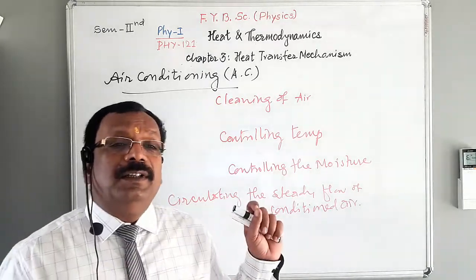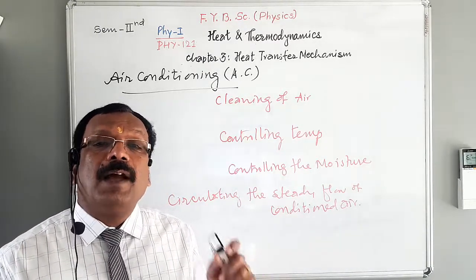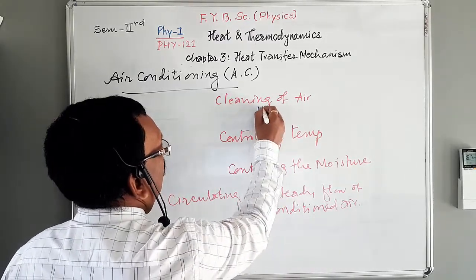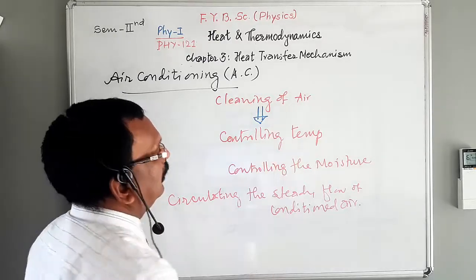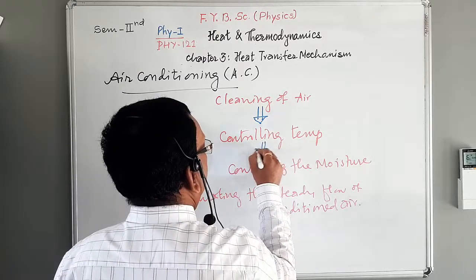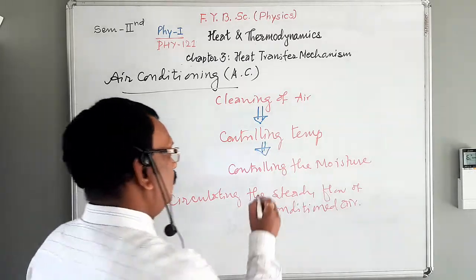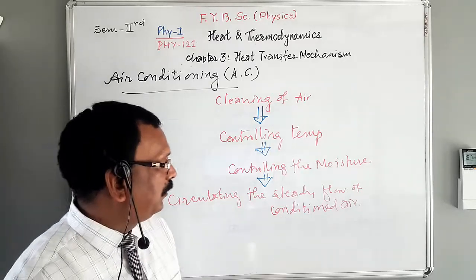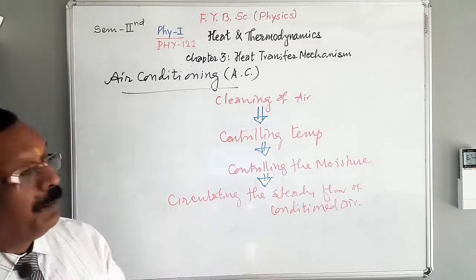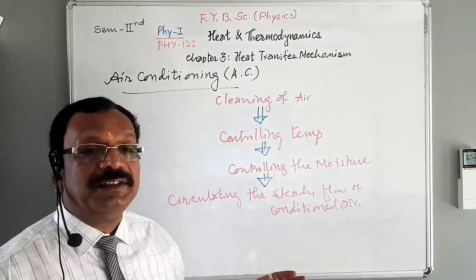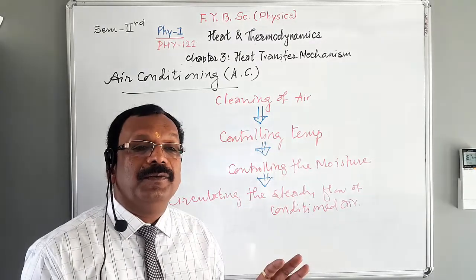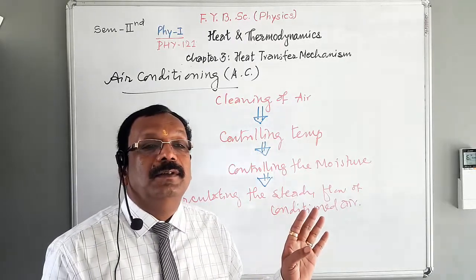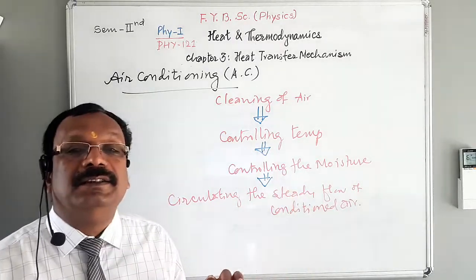The principle is achieved in an AC by the proper sequence of operation. First one is cleaning of air, then next is controlling the temperature, then next is controlling the moisture, then next one is circulating the steady flow of conditioned air. These four sequential operations are very important, and through this principle the air conditioning is achieved.